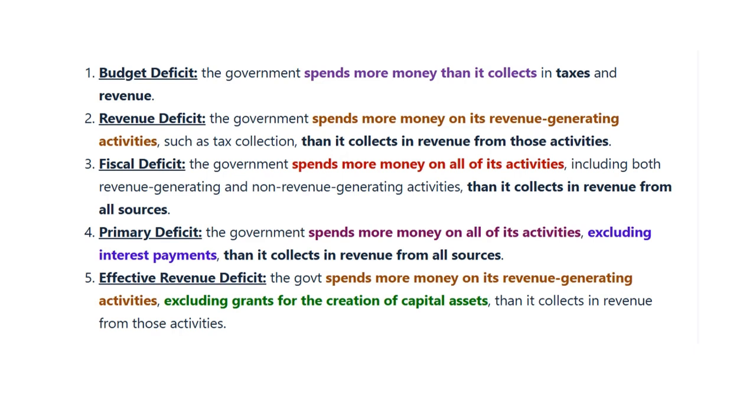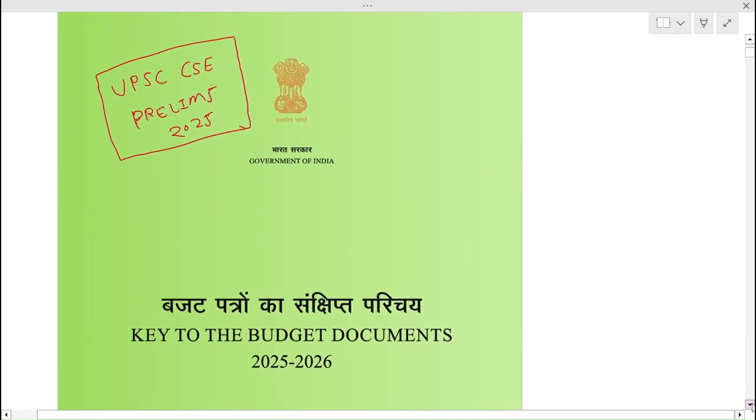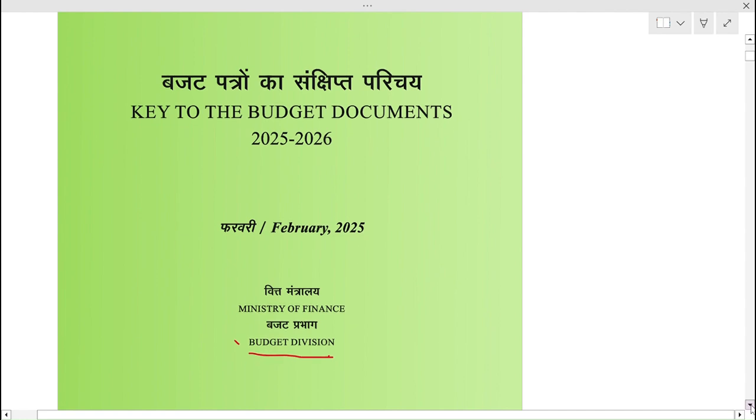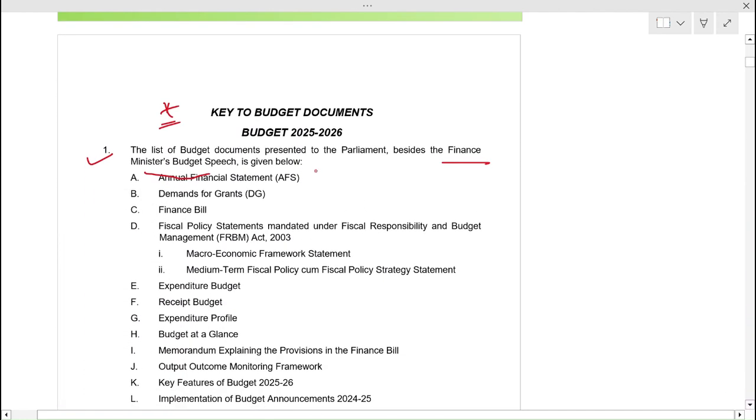After basic understanding of revenue and capital budget, we will now read the original document known as Budget at a Glance. Let's start with the official document, released by Budget Division, Ministry of Finance. Some points would be very beneficial for your prelims examination.